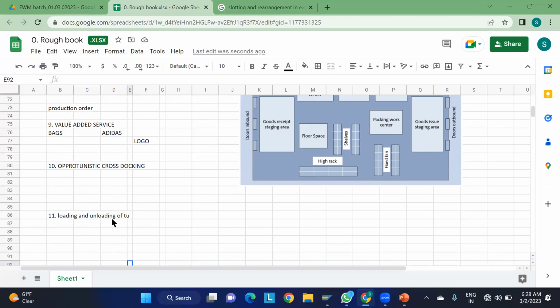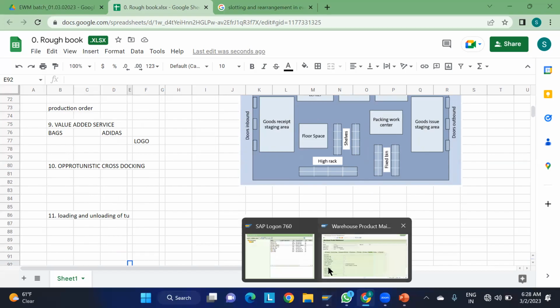So how are we going to do the loading and unloading? Because for these TUs we are going to assign some door area. Door area bins will be there, which are just outside the warehouse. I will just show you, one diagram is there for that.